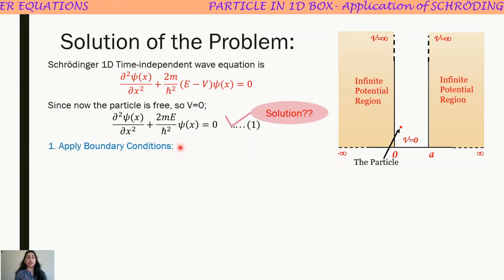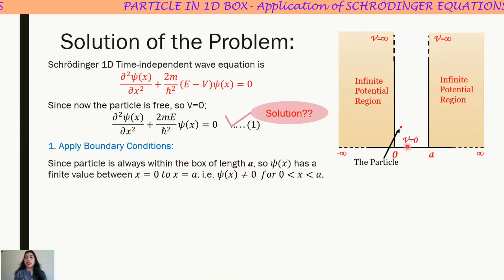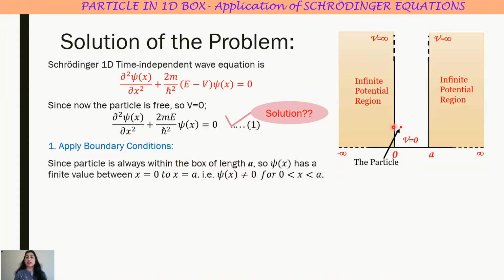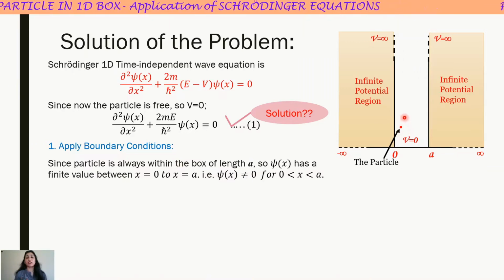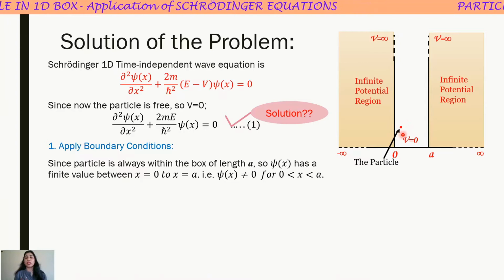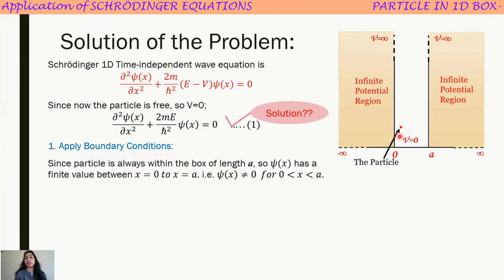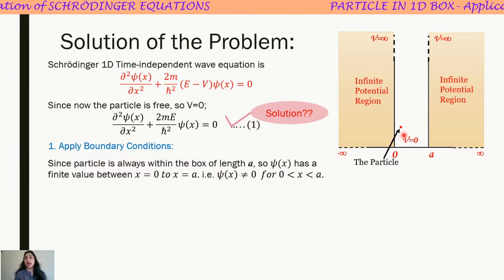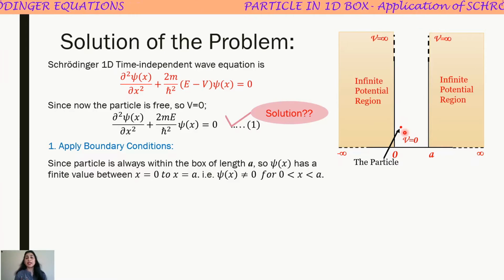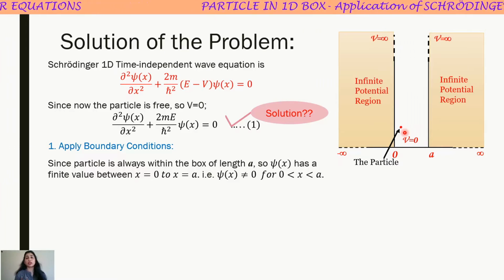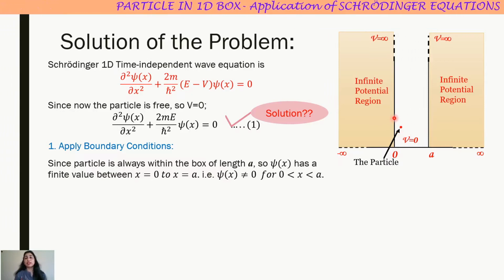Now apply the boundary condition. What were the boundary conditions? As de Broglie had said, every particle has a wave nature associated with it, and to explain this wave behavior, we take a wave function. That means the particle has a wave function with it. And obviously, as the particle is only within the box, the wave function can have values only within this box.